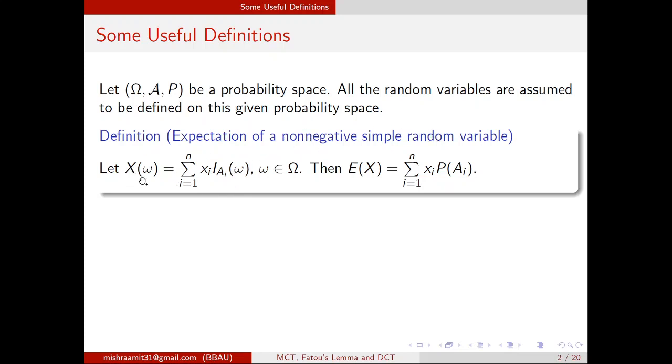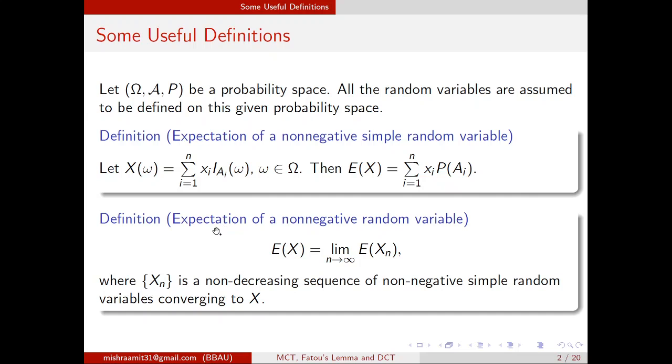The expected value of X is denoted by E[X], which is nothing but the sum of x_i times the probability of A_i. This is the expected value of X. Then we define the expectation of a non-negative random variable. That means it is not a simple random variable, but a non-negative random variable.